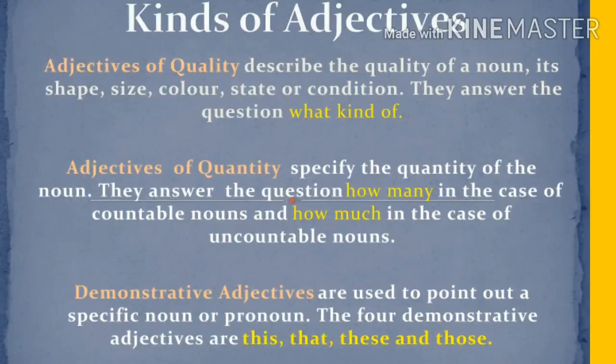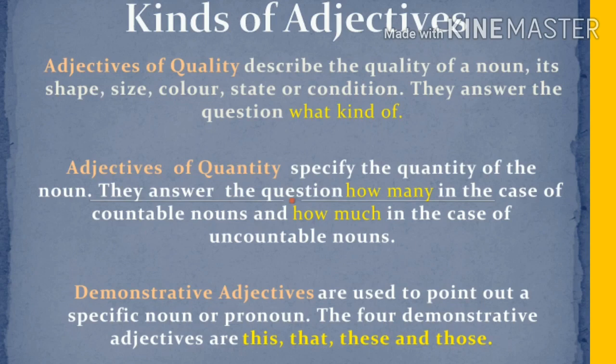What did we see in the last class? About kinds of adjectives. In that, the first adjective is adjectives of quality. Adjectives of quality describe the quality of a noun, about its shape, size, color, state, or condition.